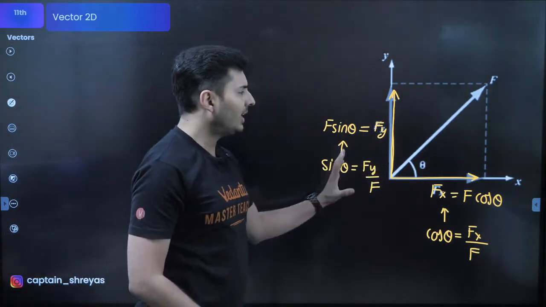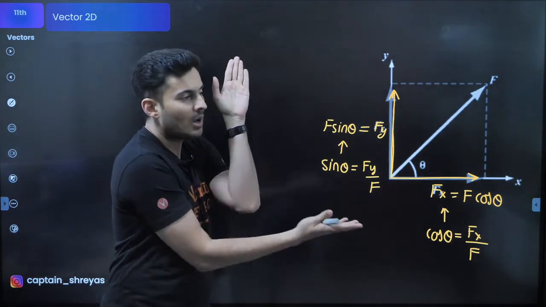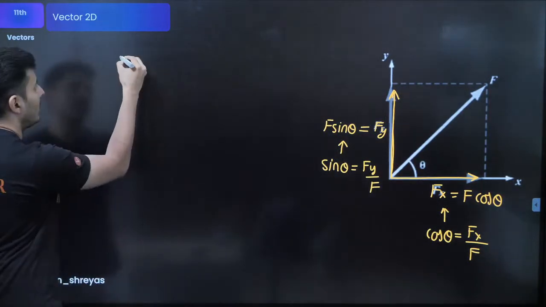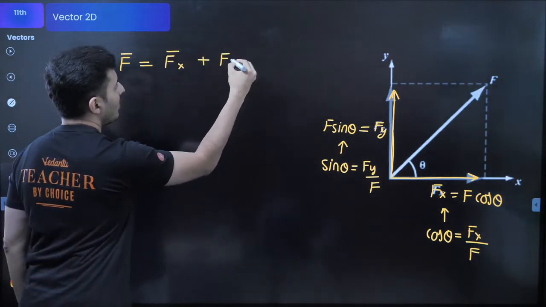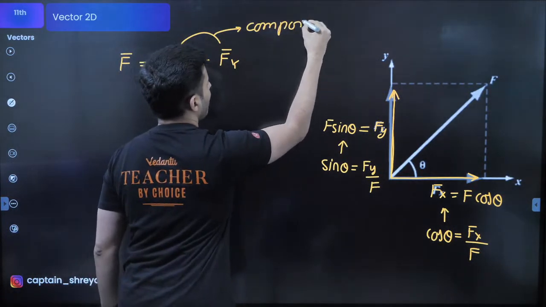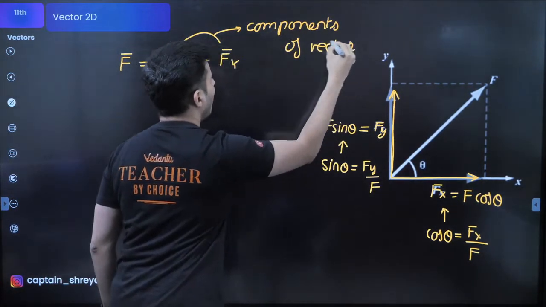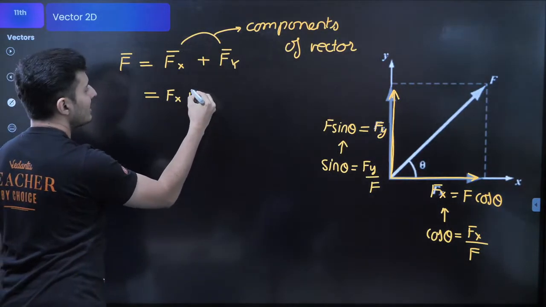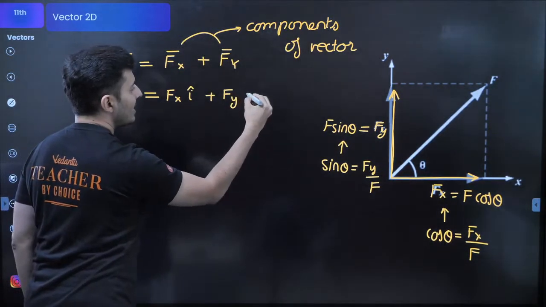So when any vector is in 2D space, it generally has 2 components, one in x, one in y, and that force can now be represented as the sum of the x component plus the y component. These are basically the components of a vector. Components, parts of a vector. Fx will be how much magnitude is there in x, i cap, and fy will be how much magnitude is there in y, j cap.